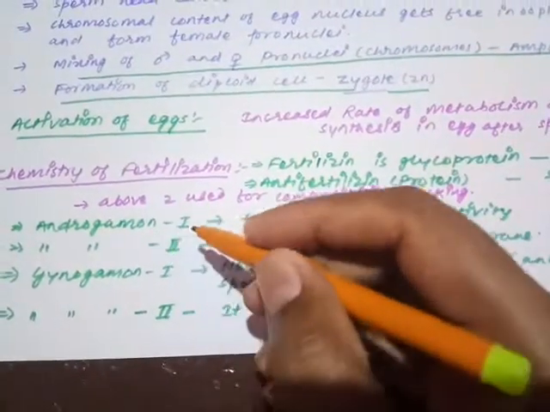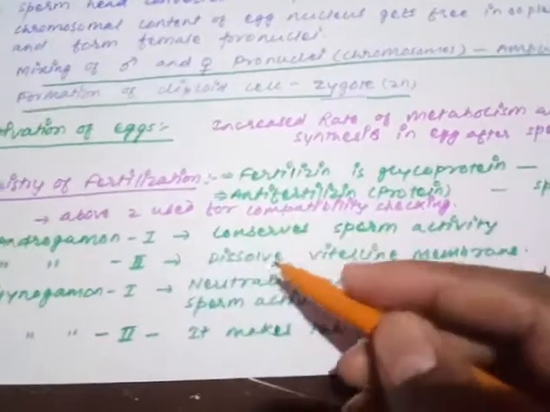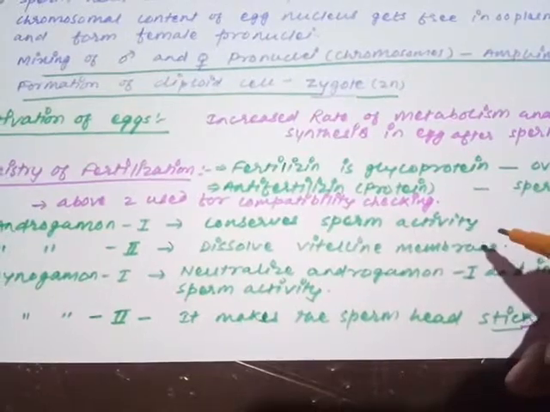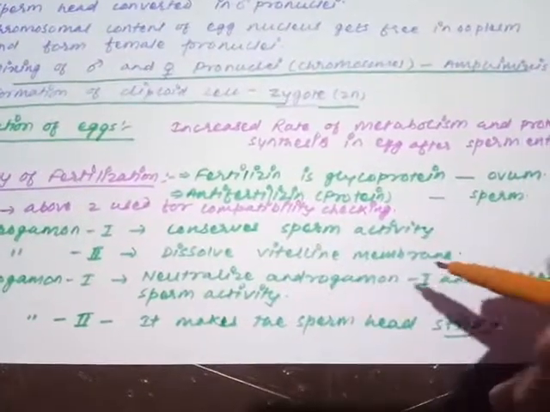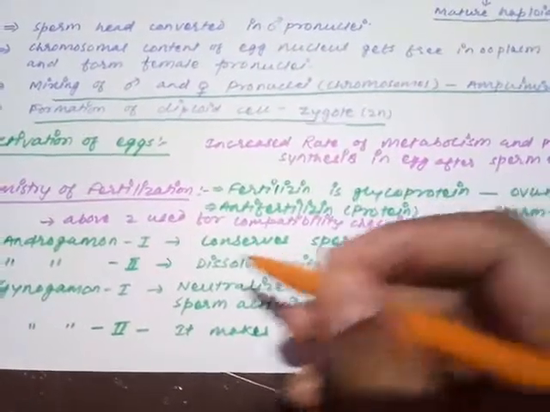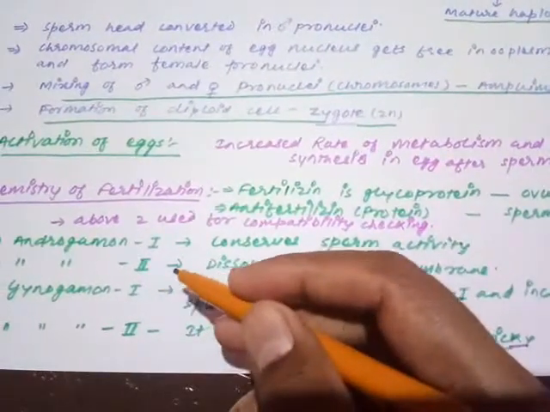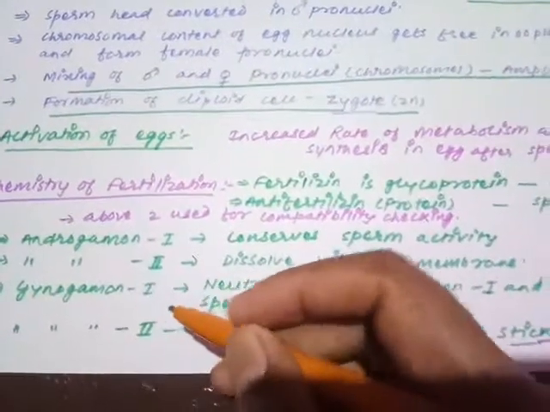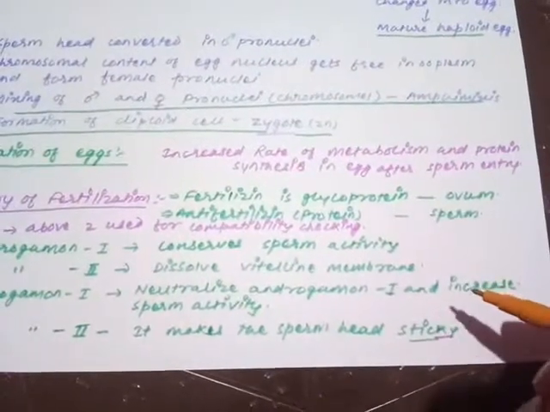Androgamone has two types, androgamone first and androgamone second. Androgamone first is used for the conservation of the sperm activity. Androgamone second is useful for dissolving the vitelline membrane at the time of moving inside to the egg cytoplasm. So androgamone first conserves the sperm activity, and androgamone second dissolves the vitelline membrane. Moving on to gynogamone first and gynogamone second. Gynogamone first neutralizes androgamone first.